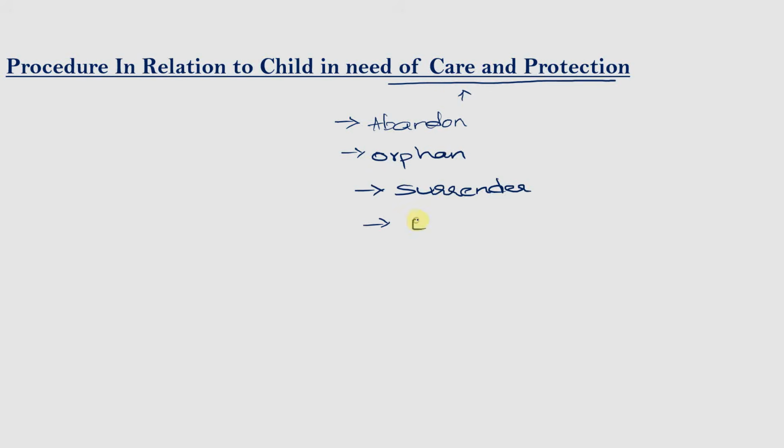Hello everyone. In this video, we are going to understand the procedure in relation to the child in need of care and protection. As we understood in the previous video, the definition of child in need of care and protection covers various kinds of children, such as an abandoned child, an orphan, a surrendered child, or any child who was exploited. So it covers various kinds of children who need protection and care.